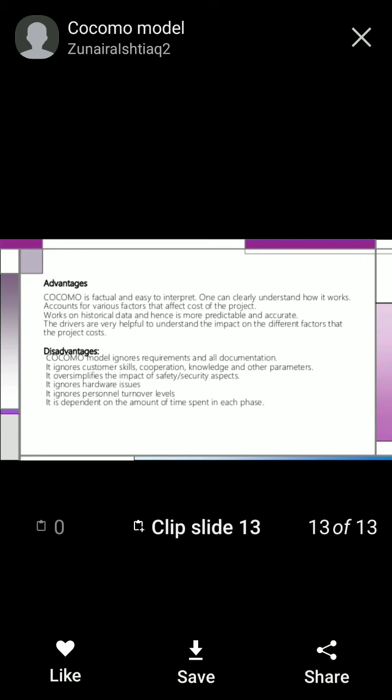Now, there are disadvantages of the COCOMO model. The COCOMO model ignores requirements and all documentation. It ignores customer skills, cooperation, and knowledge. It ignores personnel turnover, and it is dependent on the amount of time spent in each phase. So these are the types of the COCOMO model.